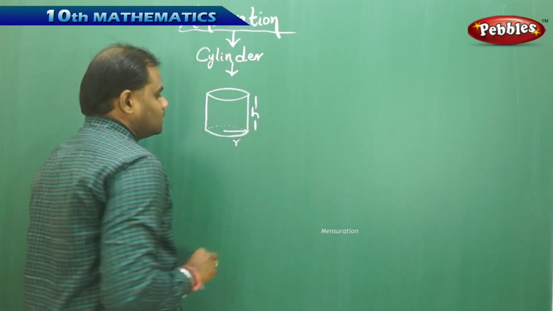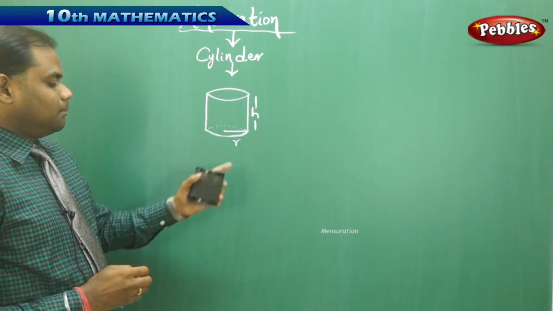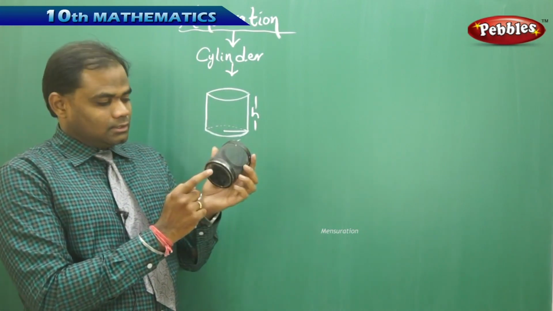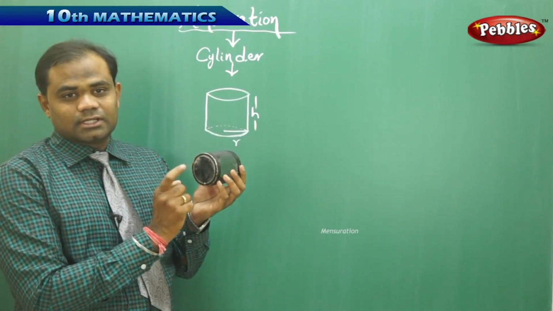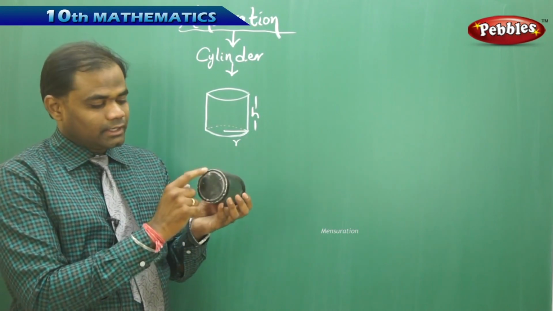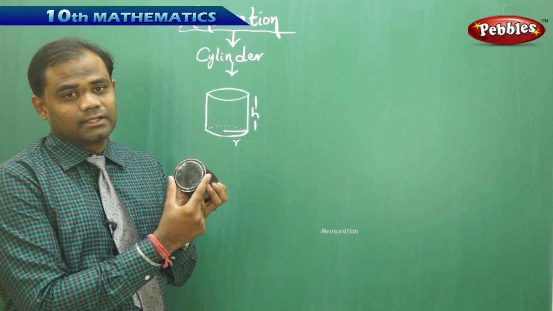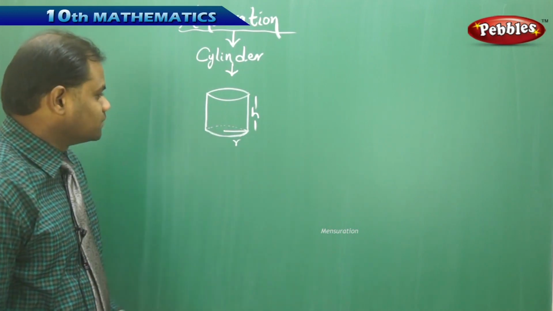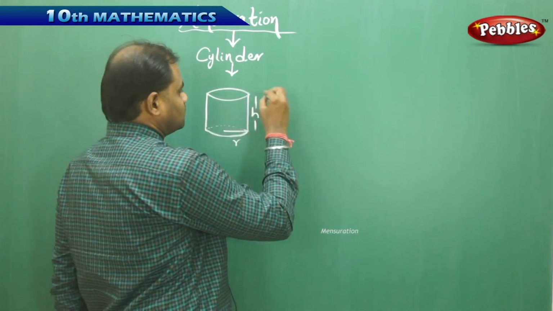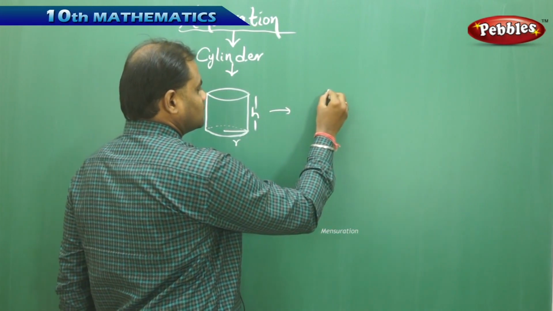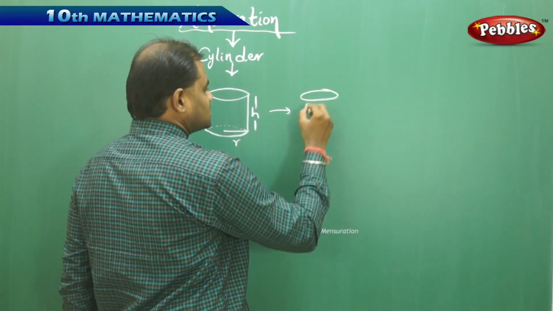Now, when I have the upper region which is a circle and the lower region which is a circle, the area of each circle is pi r squared. So let me start with the cylinder.